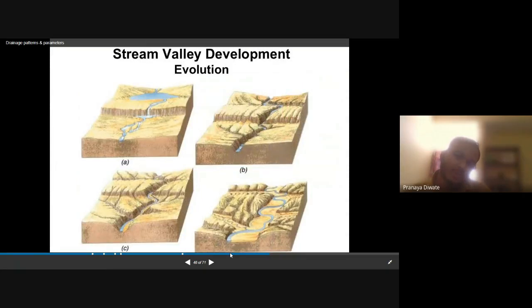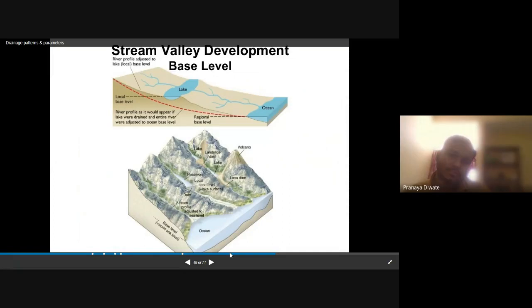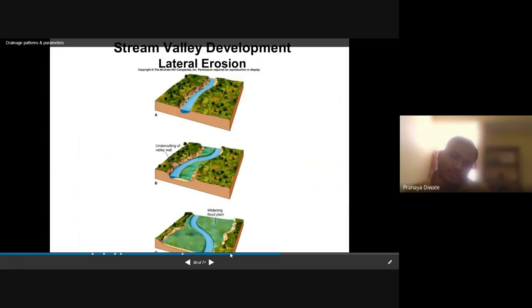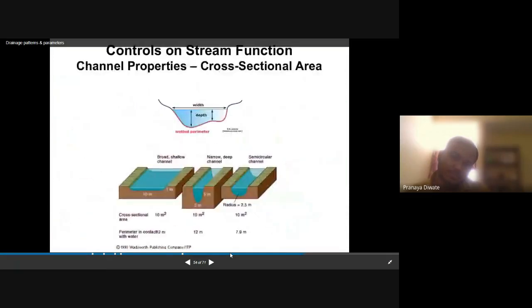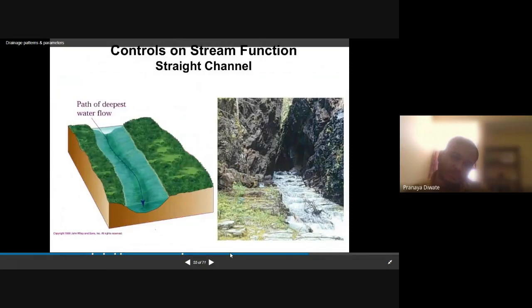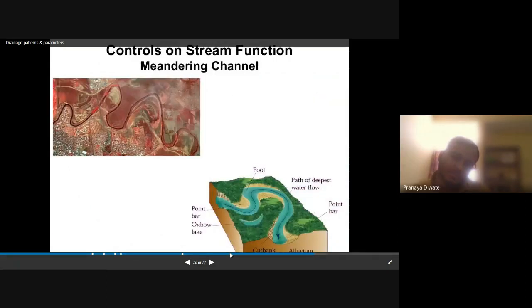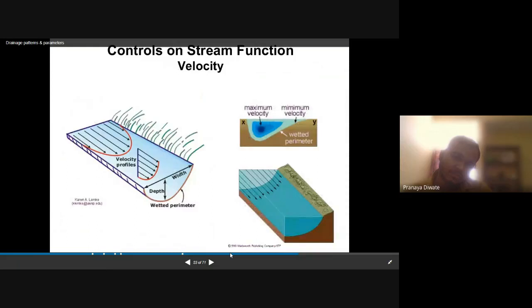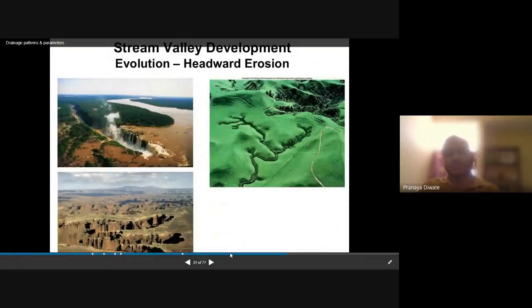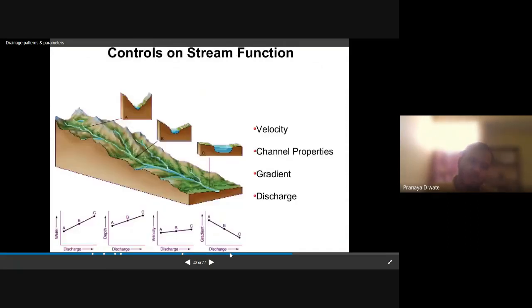Stream valley development and evolution. Valley development. This is how your valley has been formed and evolved.